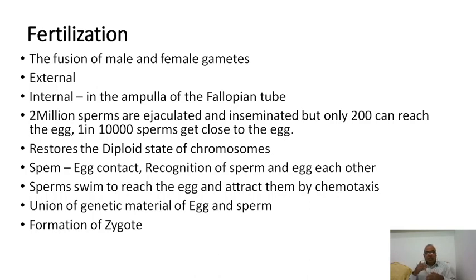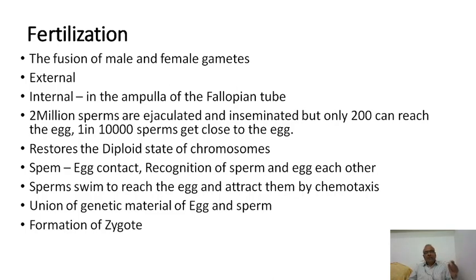Okay, sperms swim to reach the egg because the egg secretes certain attractive substances, and the movement of sperm we can say as chemotaxis, because two fallopian tubes are there, one is the left one and the other one is the right one. Egg may be there in any fallopian tube. Okay, moving towards that tube is a very important phenomenon. So that's why it is called chemotaxis.